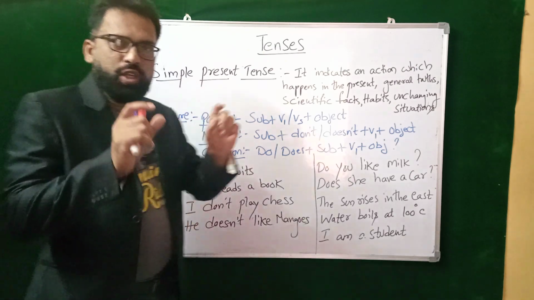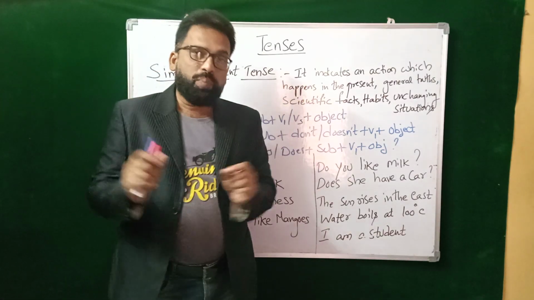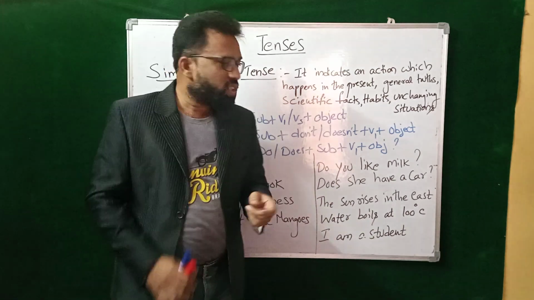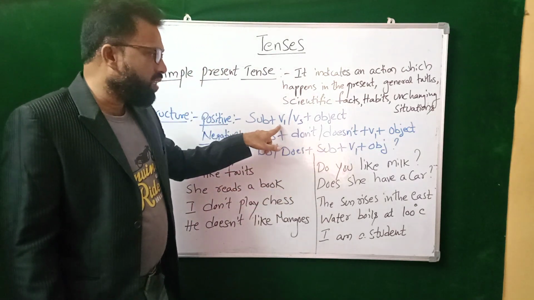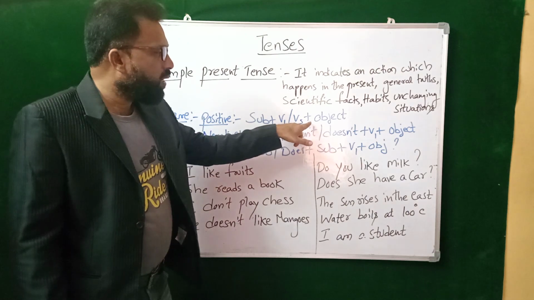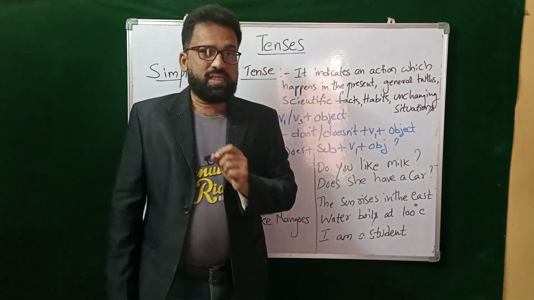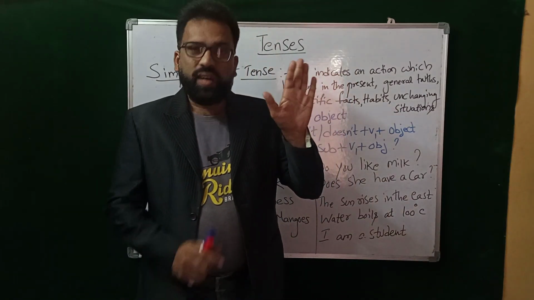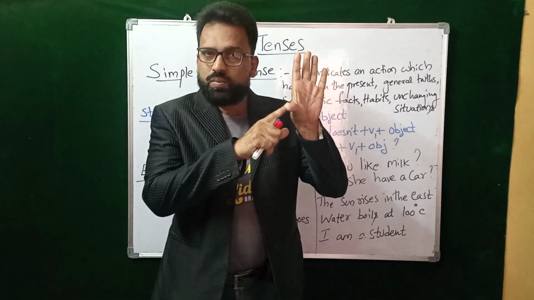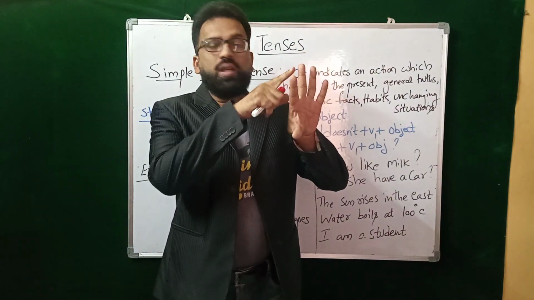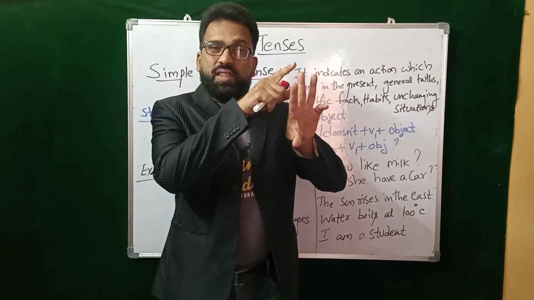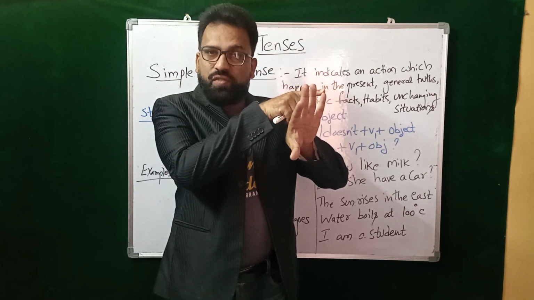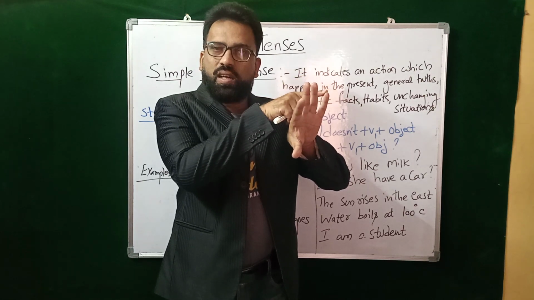So positive, when you want to make a sentence in the simple present tense, as we discussed earlier, structure is important, right? What is the structure here? Subject plus V1 or V5, okay, plus object. So already we discussed the verb forms V1, V2, V3, V4, V5. For example, walk is a V1 form, walked, V2 past form, again walked past participle V3 form, walking, walk plus ing, walking. Then for the fifth form, verb form, we are adding S or ES.